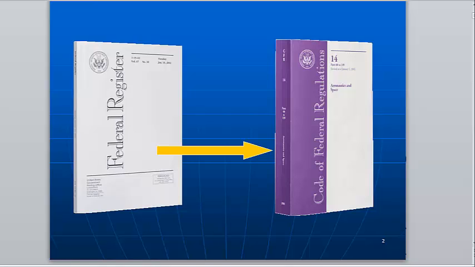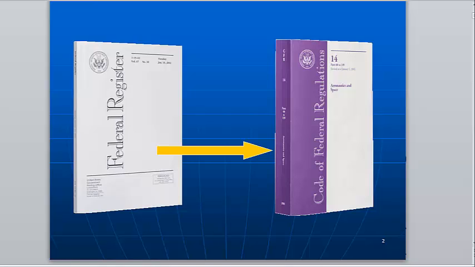The Federal Register is published every weekday and contains proposed rules and other administrative materials. After an agency publishes a proposed rule, receives comments, and makes revisions, the rule eventually becomes a final rule and is published in the Code of Federal Regulations, also known as the CFR. The CFR is divided into 50 subject titles, roughly similar to the titles of the United States Code.